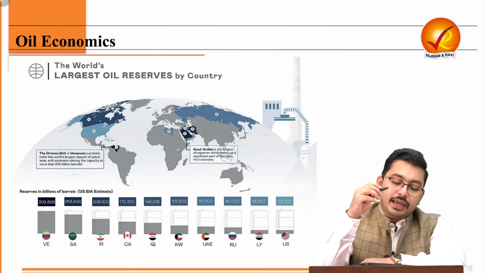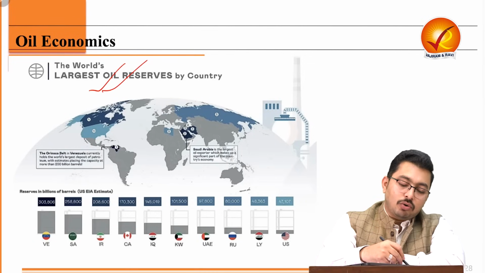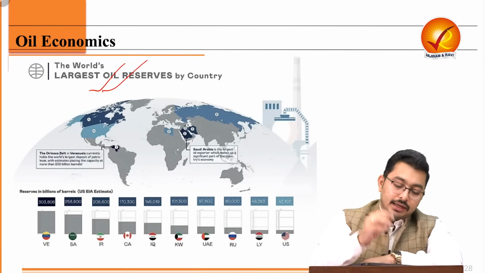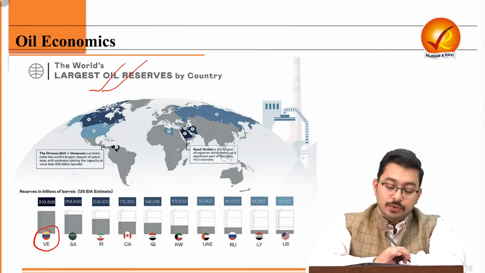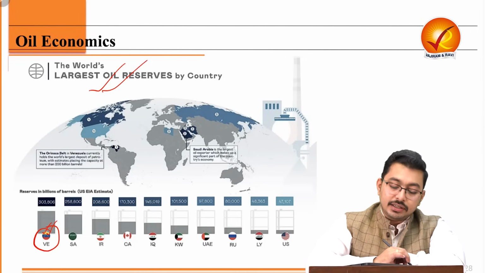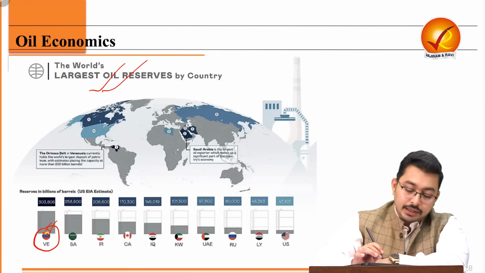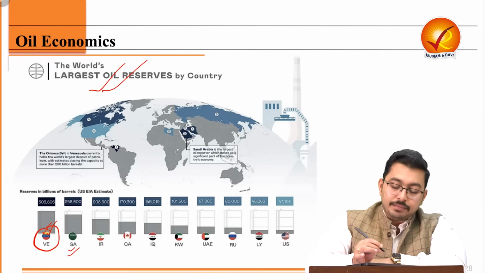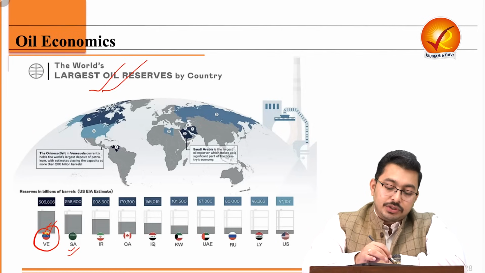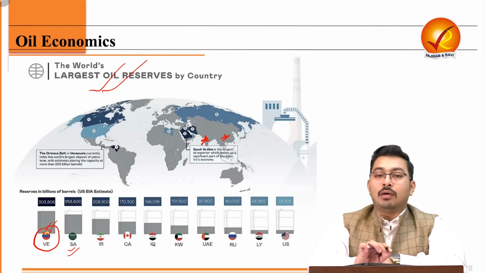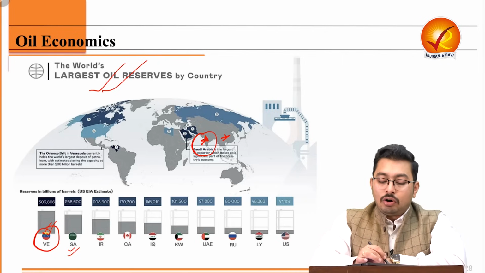Now, when we are looking at the largest oil reserves by country, we see a country in South America, Venezuela, which has the highest oil reserves in the world. Then comes Saudi Arabia, followed by other countries. Geographically, if you look at the map, the two countries which demand the most oil are not on the map.